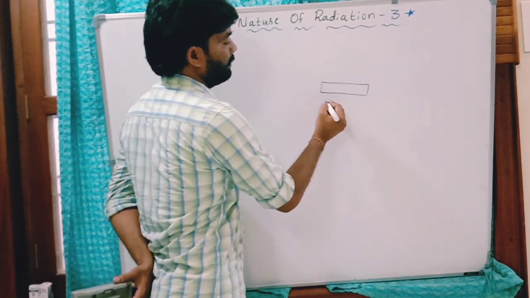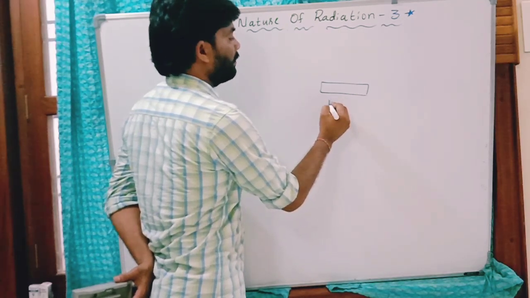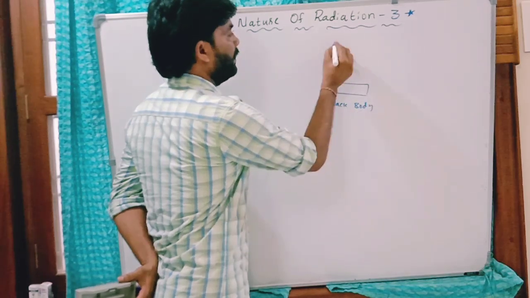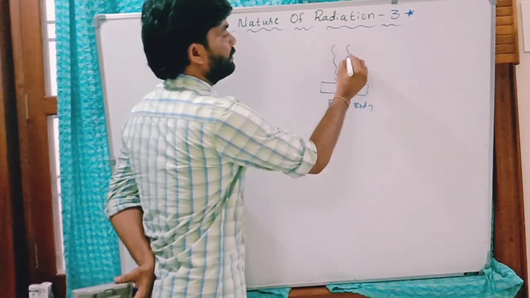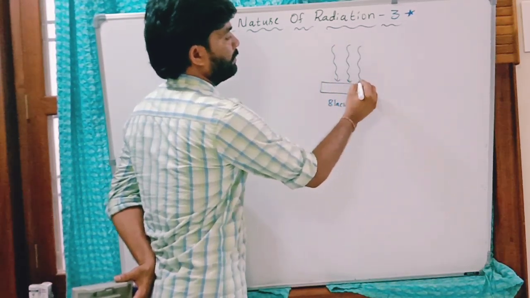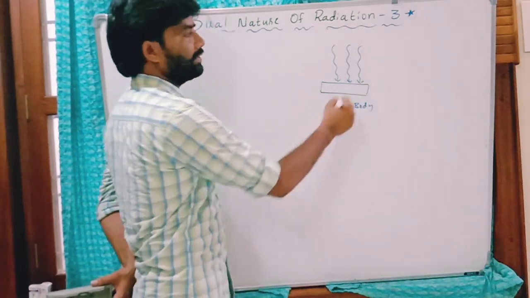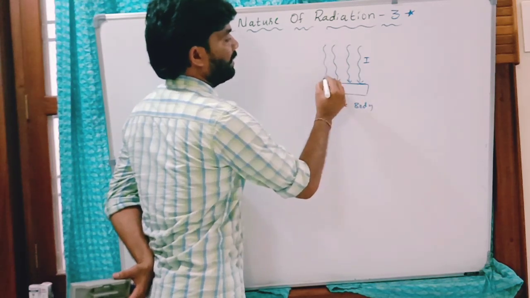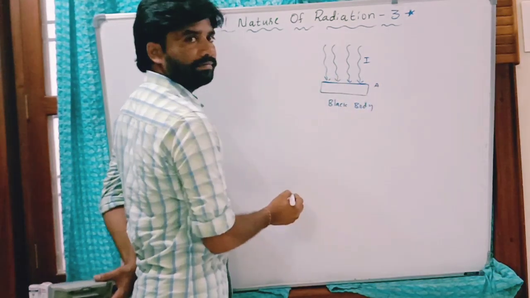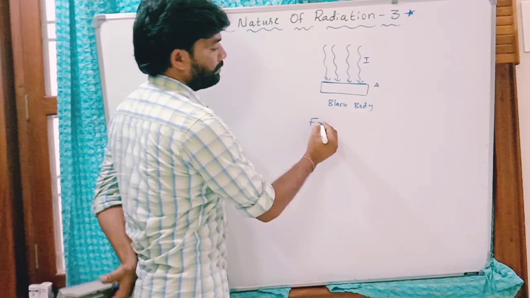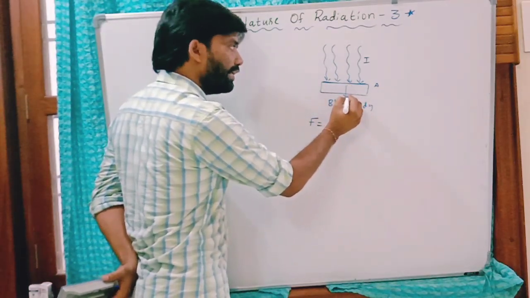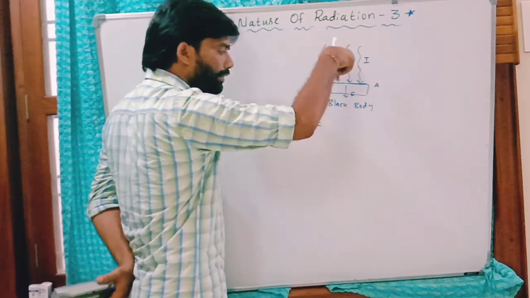So this is the perfect absorber, like a black body. If the radiation is allowed to be incident perpendicular to its surface, its intensity is I and the surface area is A, then the radiation force acts on this surface in the downward direction.